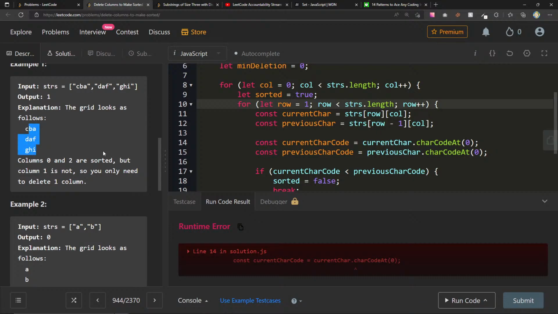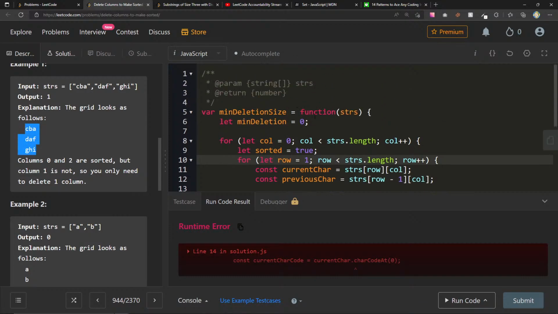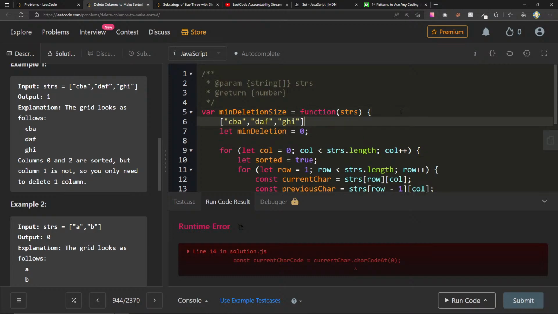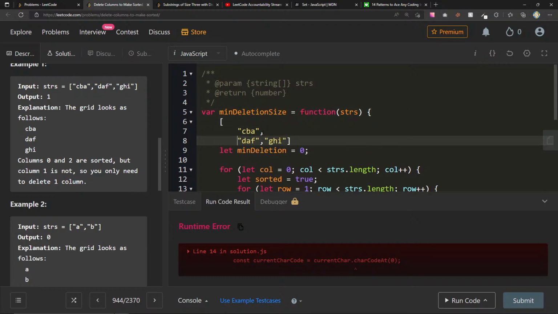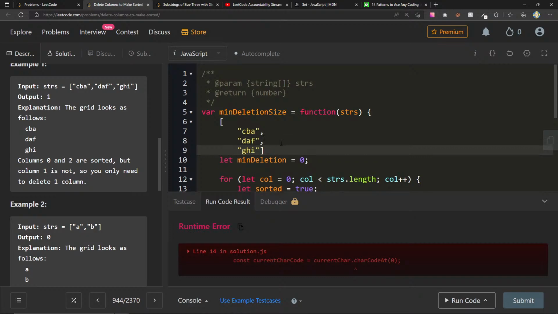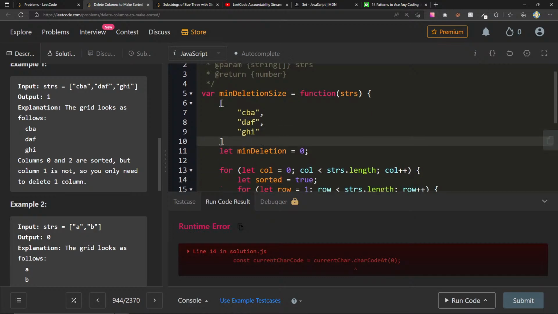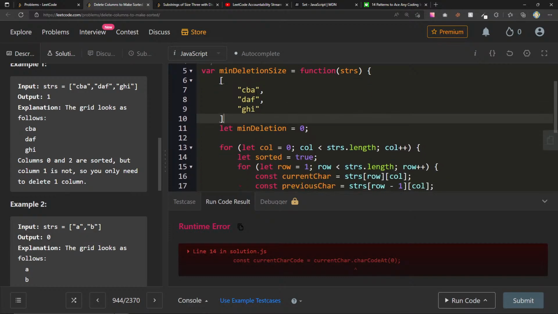I want to use this example here. I think this one's nice. Actually, let me do this one. So I have this, we have this. Okay, so let's say when I get to the last one, so when column is 2, I start row at 1.